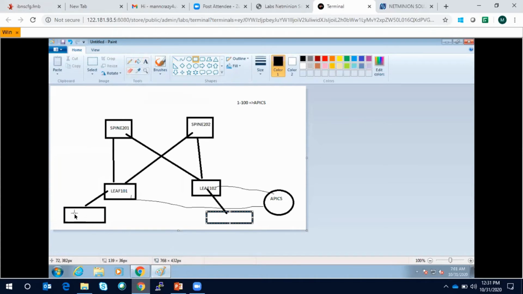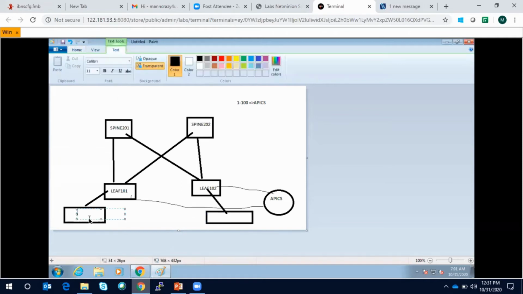Let me write it down for easy identification. This is server 1, server 2, and this one is 192.168.1.1, and this one is 192.168.1.2. Sorry, it's a 2.